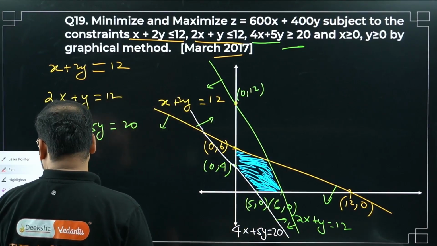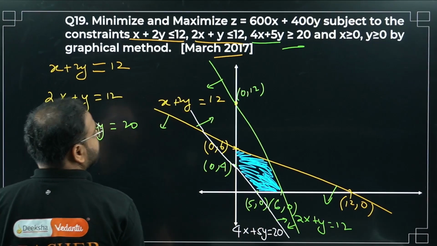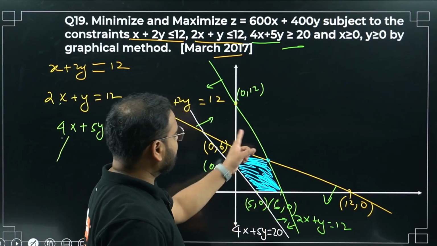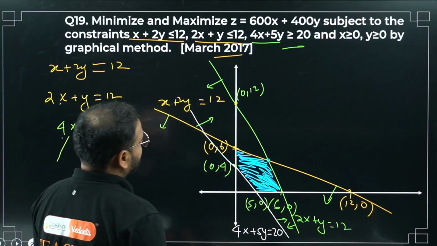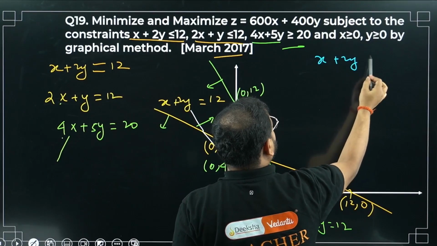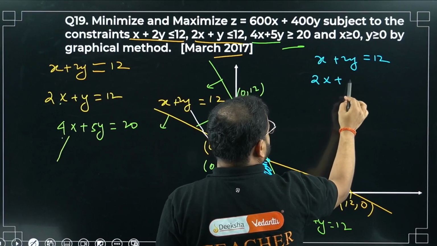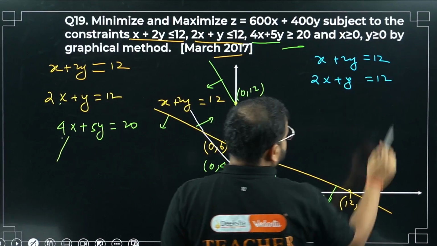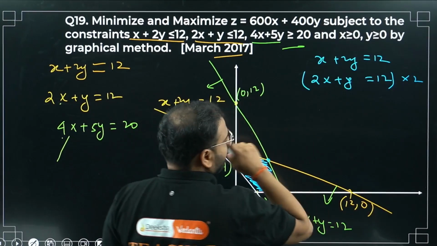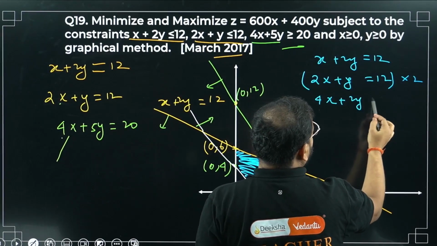So the coordinate point that we are missing, have a look. This we have 5, 0, this we have 6, 0. This is 0, 4 and 0, 6. We are missing only this coordinate point, which we can get from the yellow line's equation and the green line's equation. Yellow line is x plus 2y equals 12, and the green line is 2x plus y equals 12. Let's multiply this one simply by 2. I'm going to get 4x plus 2y equal to 24.